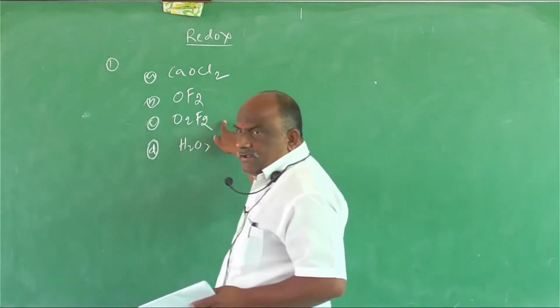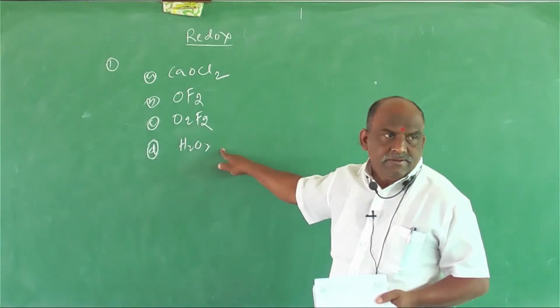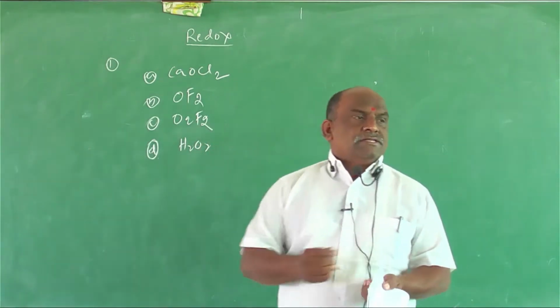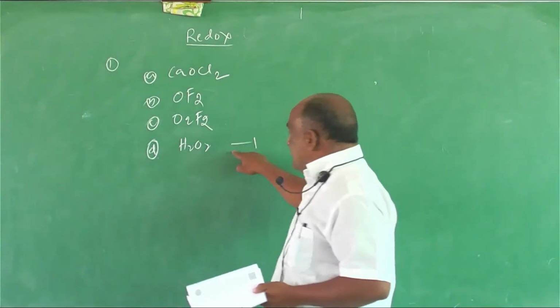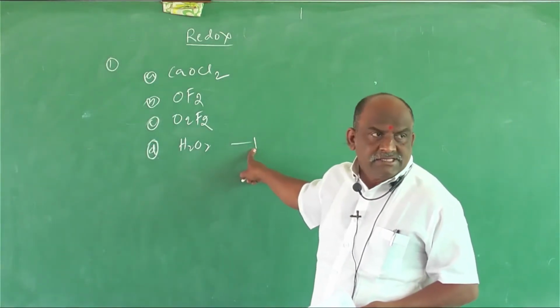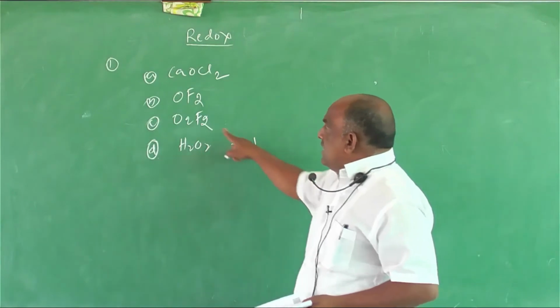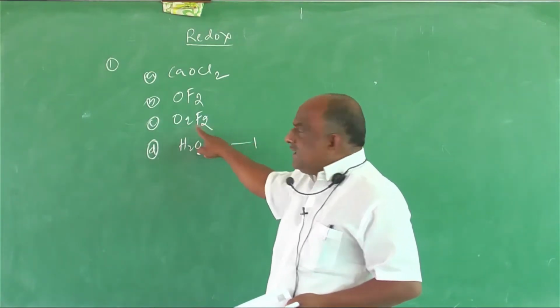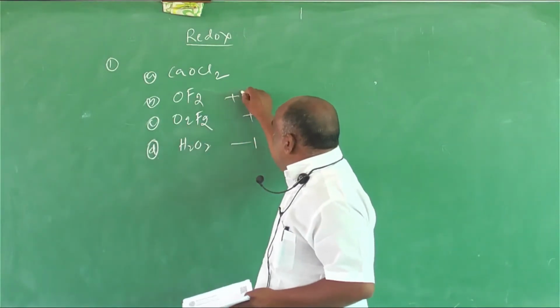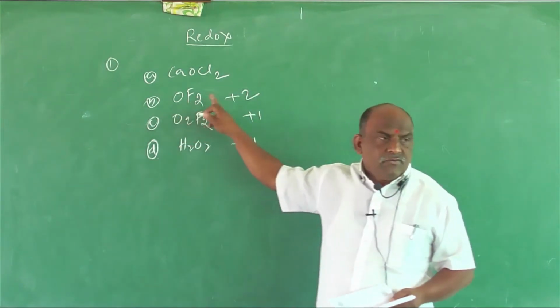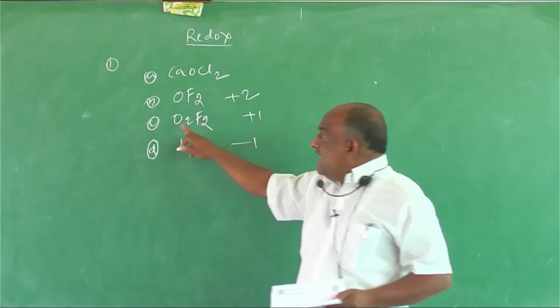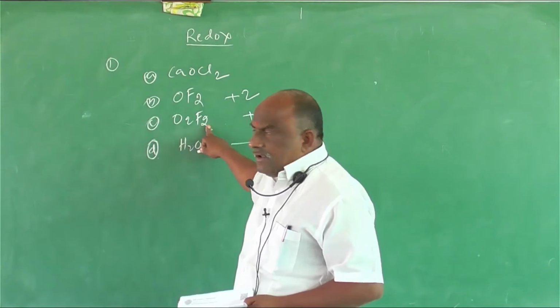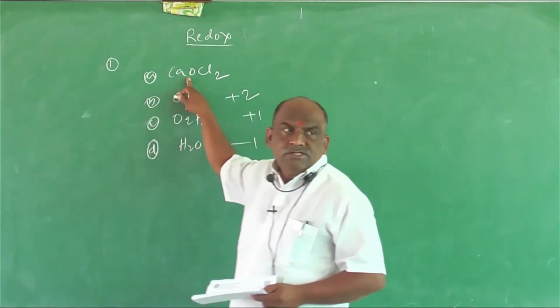Then dioxygen difluoride and hydrogen peroxide. In hydrogen peroxide, the oxygen oxidation state is -1. In peroxides, -1. In oxyfluorides, it is positive. Oxygen difluoride is +2. Dioxygen difluoride is +1.